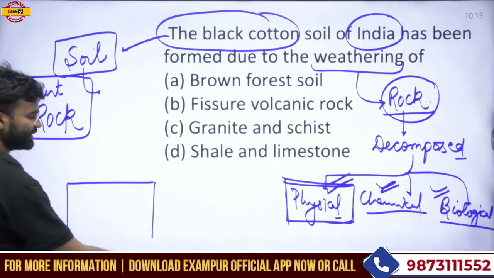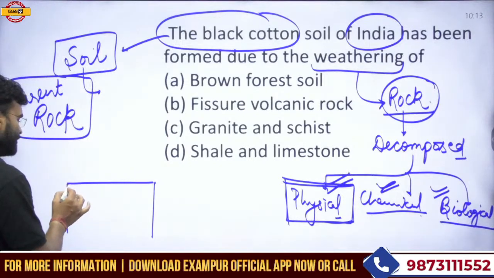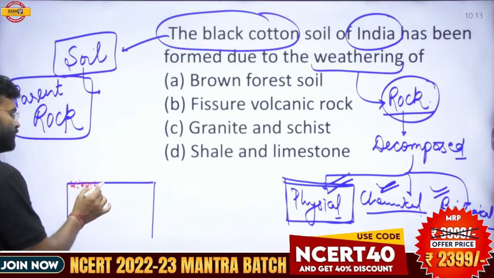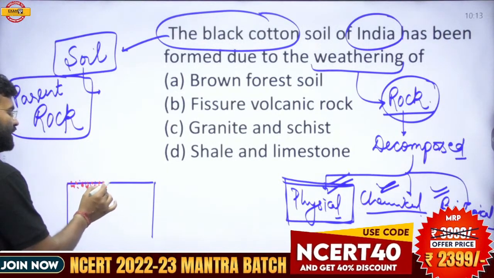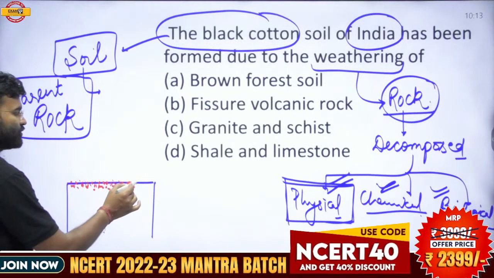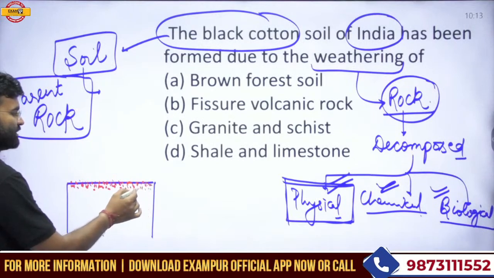The upper part of this rock gets weathered, and the rock particles decompose into loose material, stored on the surface of the rock.